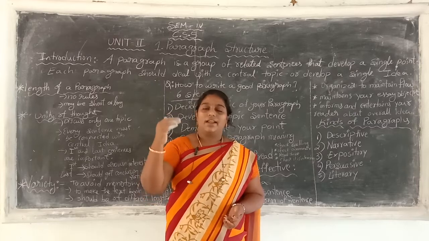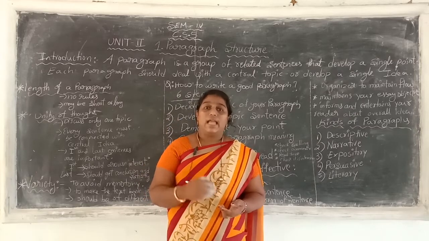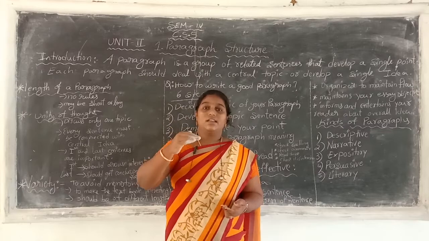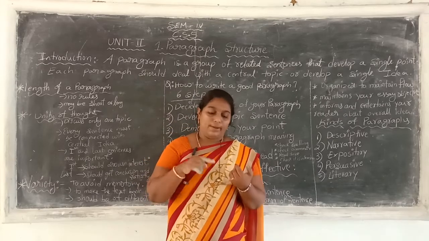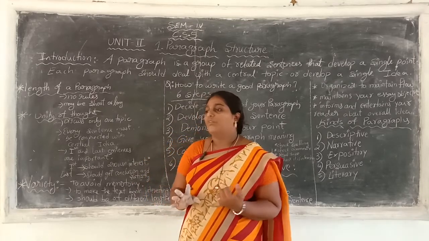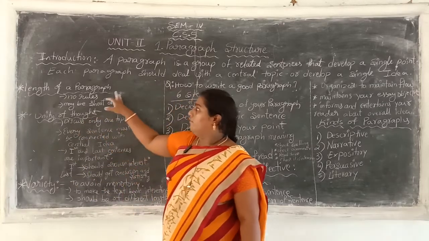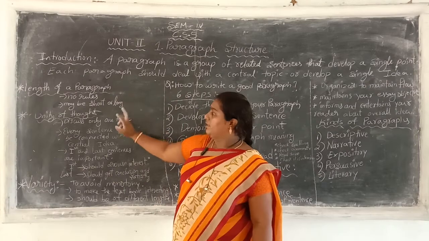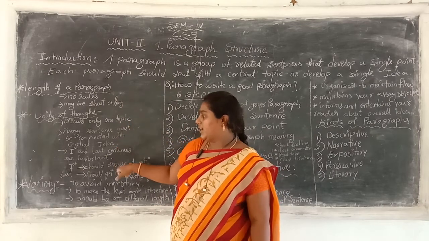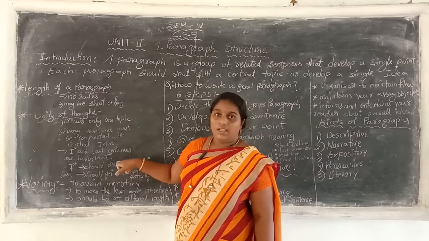Okay, what the para is going to tell them. So we have to give the sentences in order. We have to maintain the order also in the paragraph. It is also about the unity of thought. We completed two: length of the paragraph completed, unity of thought also completed. First and last two points are important in this paragraph.